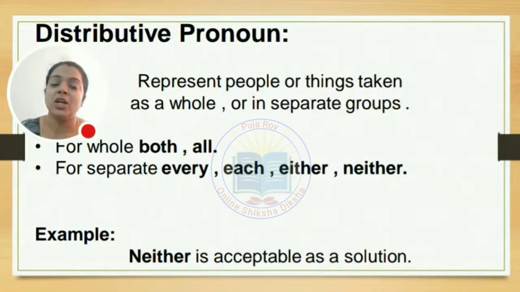All these words are known as distributive pronouns where the things have been distributed. Neither is acceptable as a solution. It means two solutions were given and none of them is acceptable. Out of 2, none of them has been accepted. Okay, this is called a distributive pronoun.